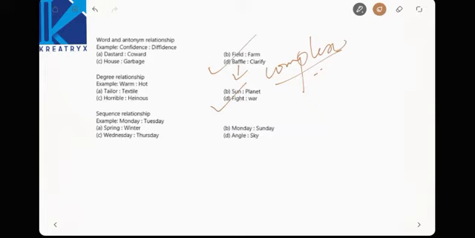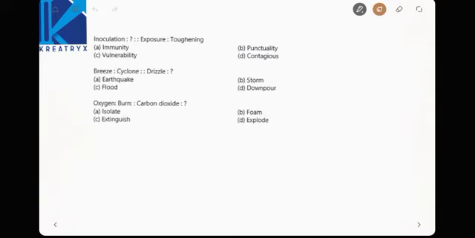Okay, Monday Tuesday, sequential relationship. Now the next one is Wednesday Thursday, easy thing, easily explainable, right? Next one, inoculation is to dash. See, you are given a proportion. Inoculation has a ratio with something, has a relationship with something. And exposure, toughening. See here, when you have a polio vaccine, it's an inoculation, then what do we get? Immunity, right? Correct one. Exposure, upon exposing to some things, you'll toughen to the things, right?